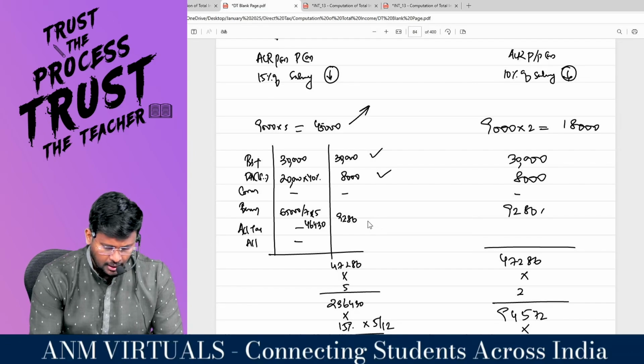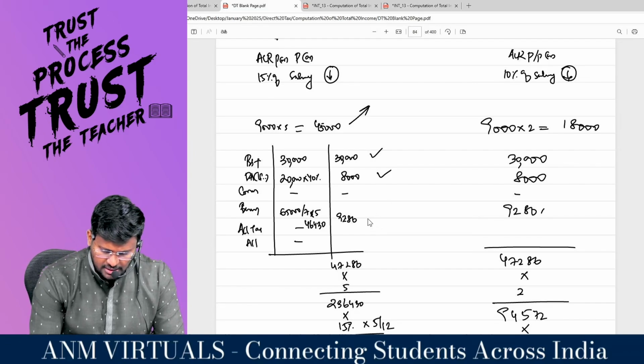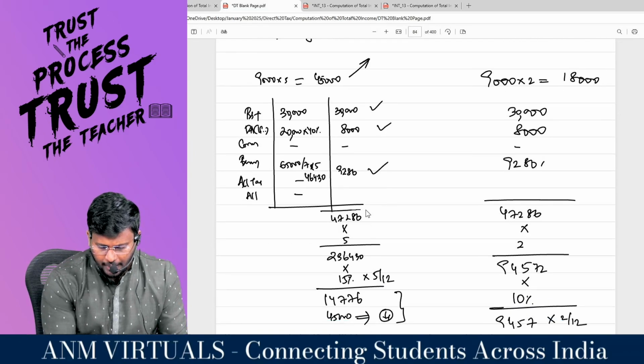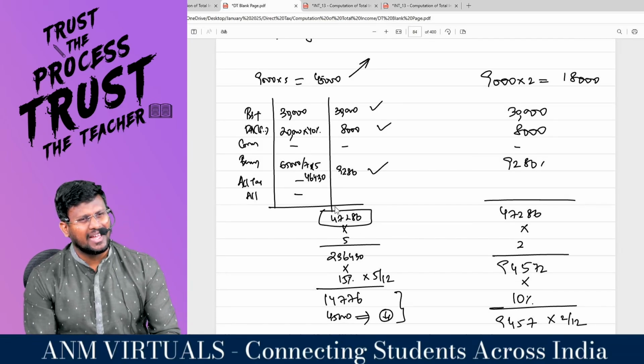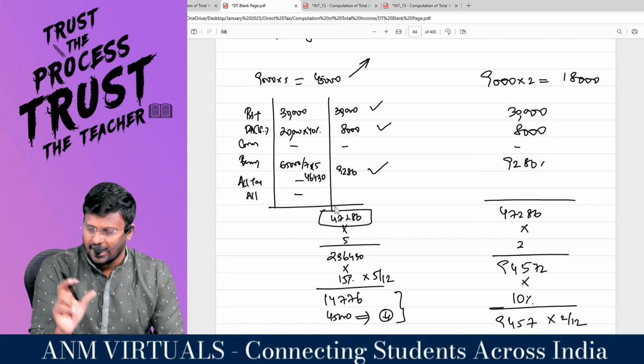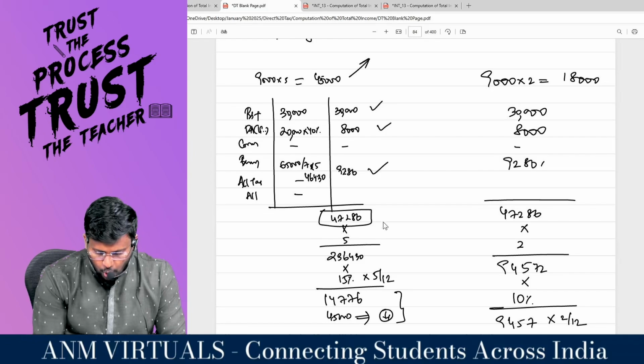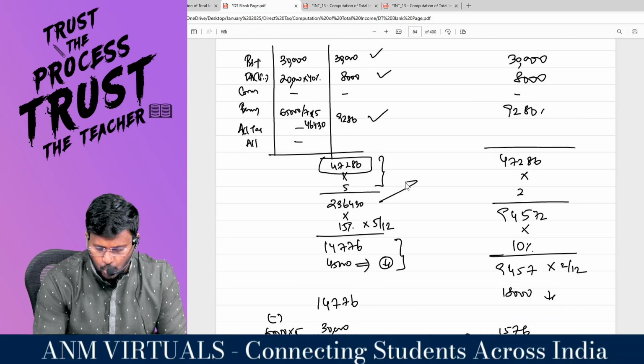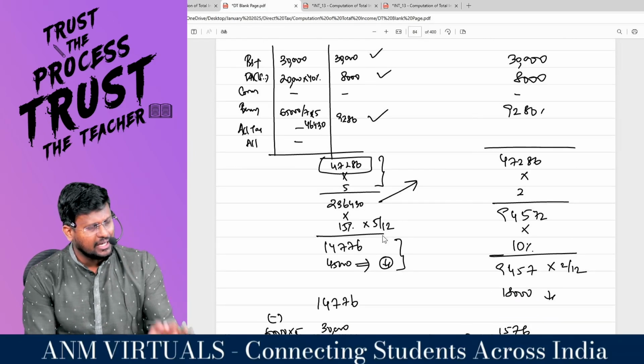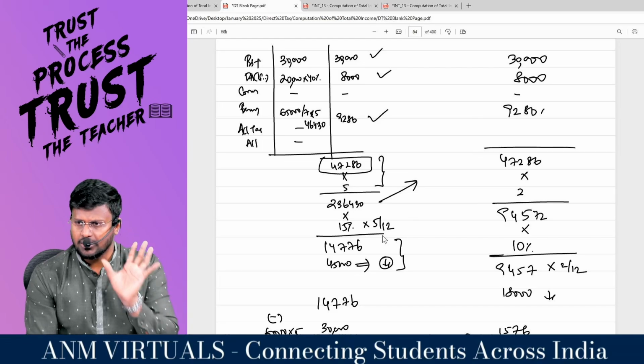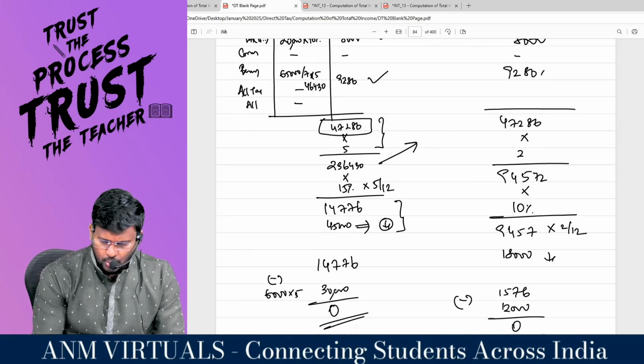Are you all really with me? So divided by 5, every month it is 9,286. Comfortable? So the per month salary will be 47,286 for the first 1 month, into 5 months, which is our RFA period. So 2,36,430 is the definition of salary for the first 5 months. Are you getting it? Into 15%.